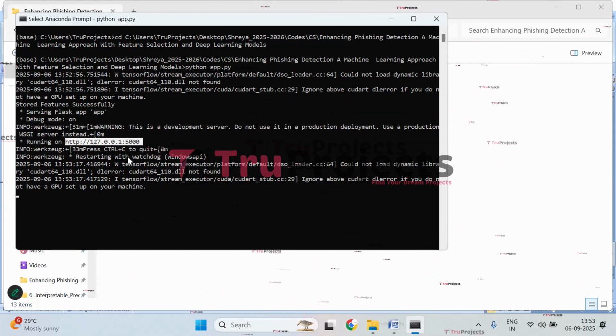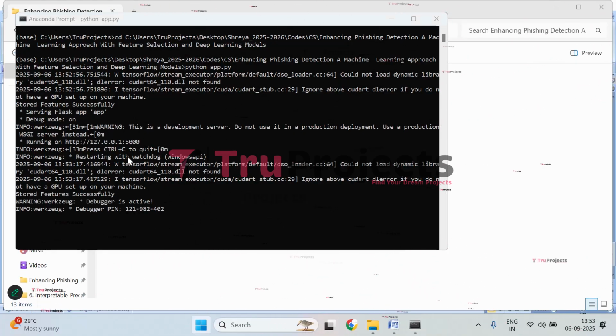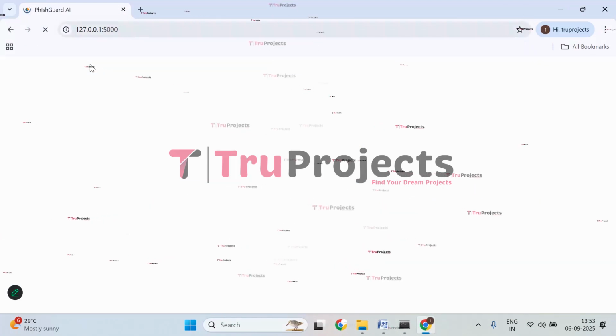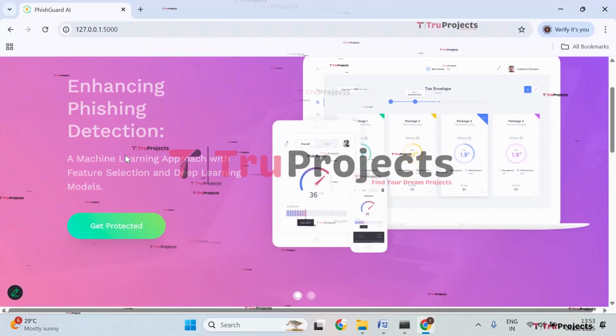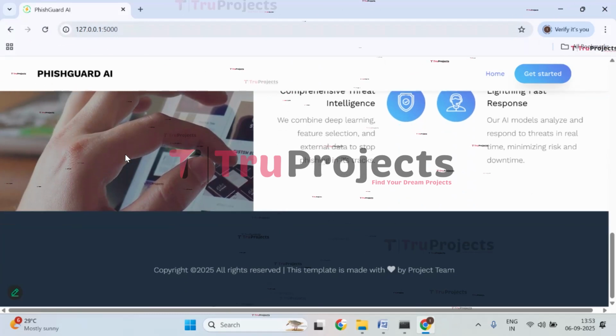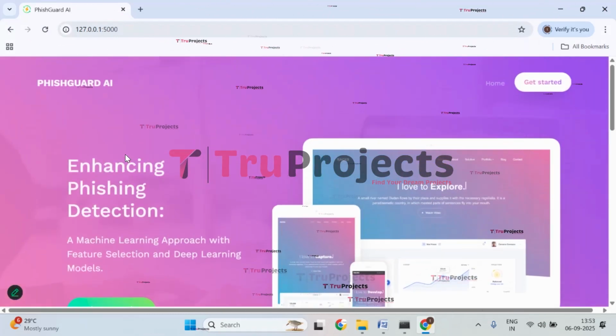Now copy this local link provided by the Flask framework and paste it in any web browser. I prefer Google Chrome, so I will paste it in that. Paste the link here, click on enter. This is the web page of the project, which is displayed in the browser, and this is developed using the Flask framework.